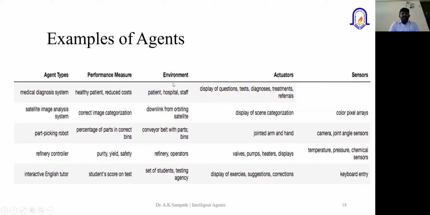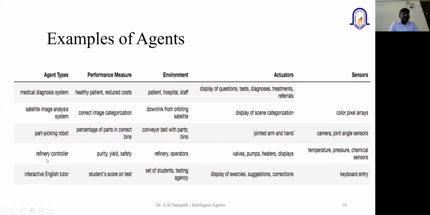And when we talk about the environment, again, it is going to interact with the refinery units and different operators, whether it could be the other motors, other units, or the people who are working in this section. The actuators could be the different valves, which, depending upon the pressure, may automatically release or close, and the pumps which are used to carry the oils, and then heaters and all other displays, right? When we talk about the sensors, it might be the temperature sensor, pressure and other chemical sensors, or all other elements which are going to be used to refine the oils. So all these things are very similar to that.